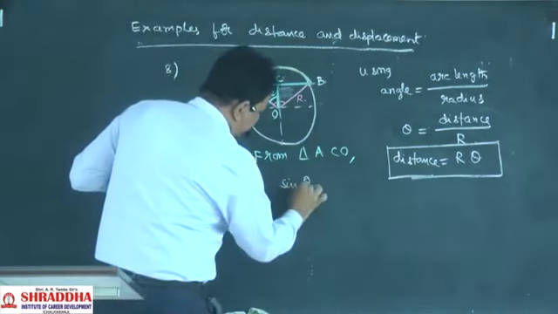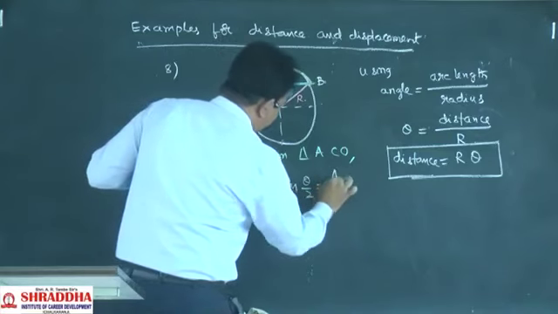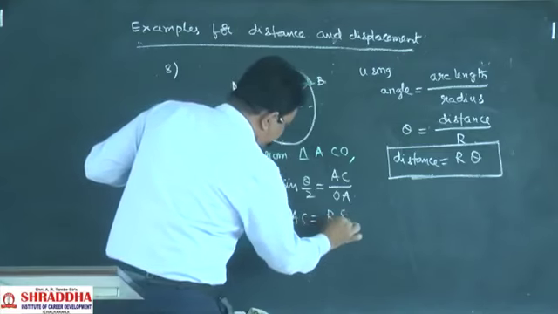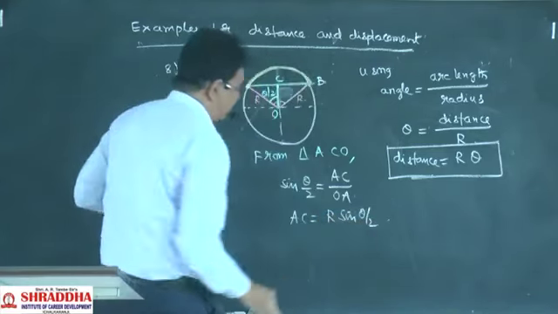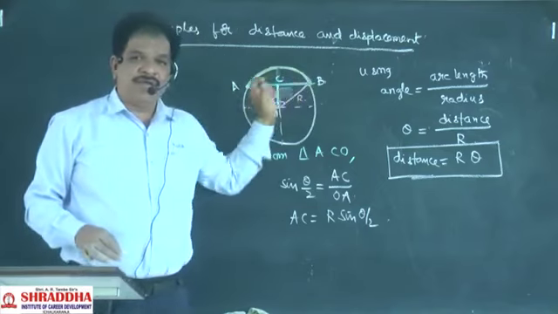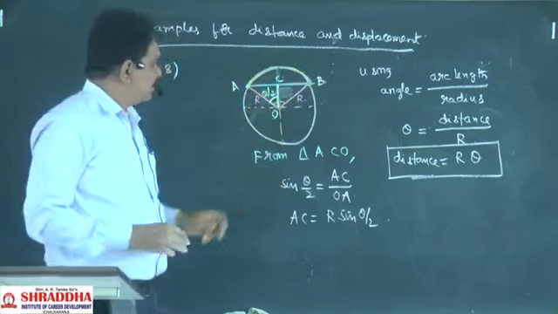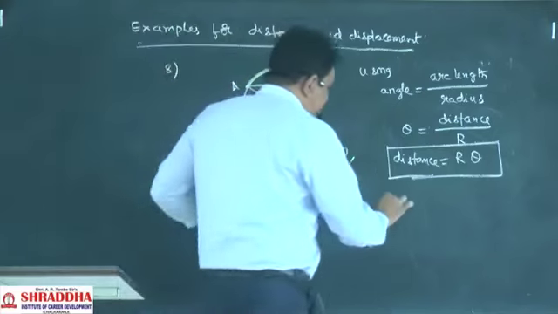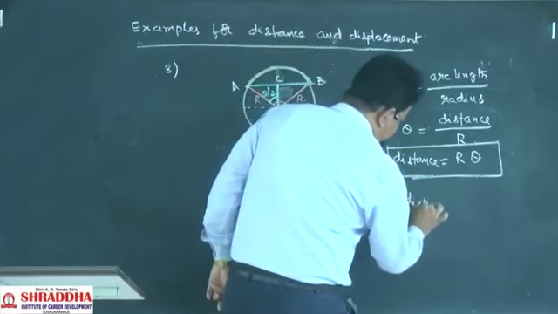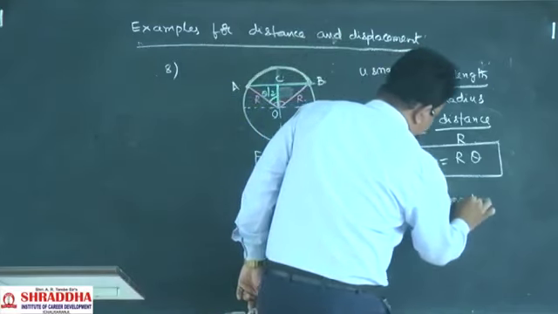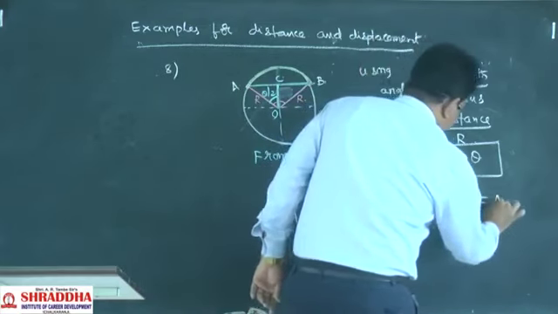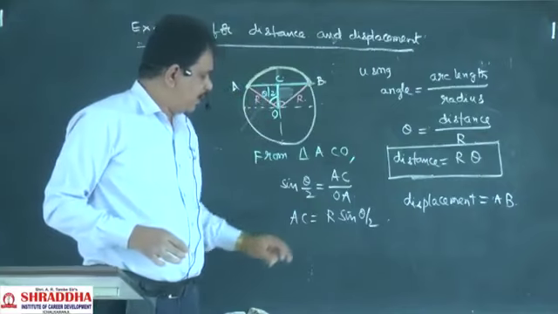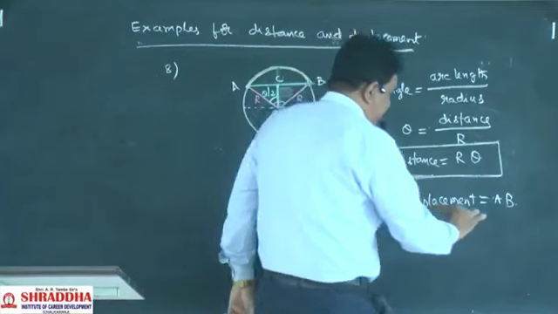Sin theta by 2 is equal to AC by OA, so AC is equal to R sin theta by 2. AC and CB values will be same because this angle is also theta by 2. Then displacement AB means 2AC.